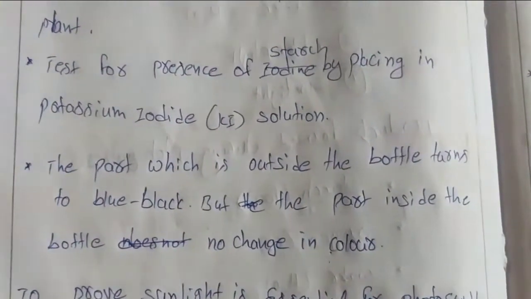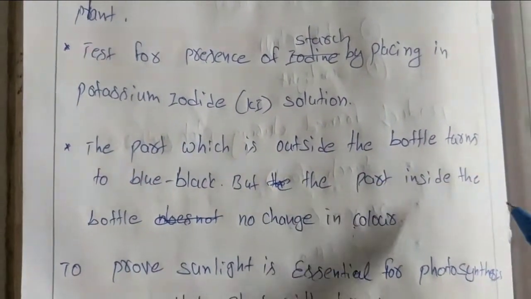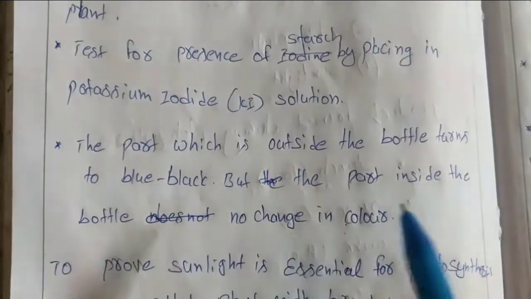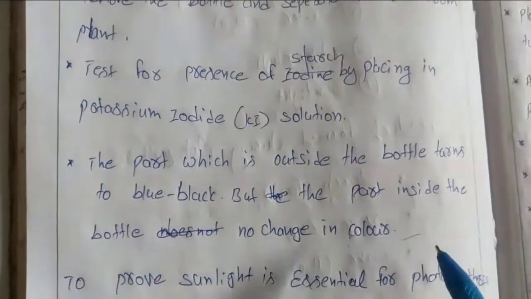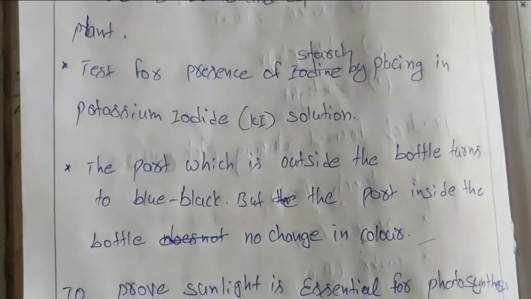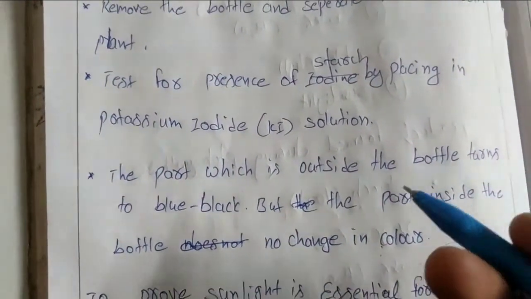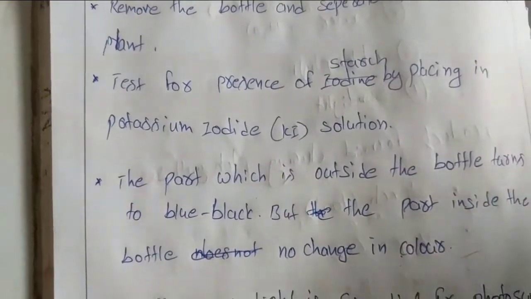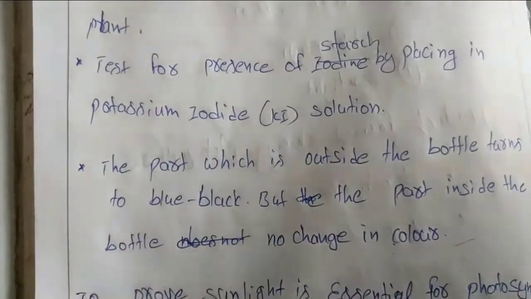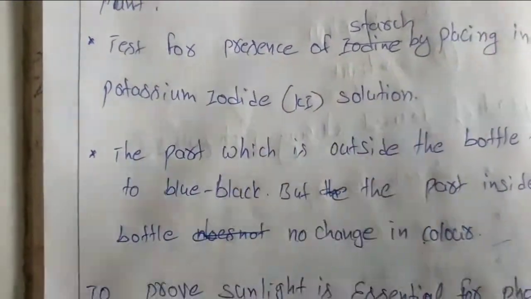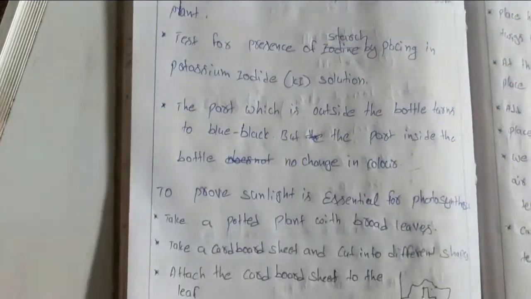Why? The part outside the bottle gets the same things as the part inside the bottle, except carbon dioxide, because inside the bottle there is potassium hydroxide. Potassium hydroxide absorbs all the carbon dioxide, but outside the leaf gets carbon dioxide. So all the compounds are there except carbon dioxide inside the bottle, and photosynthesis is not taking place inside the bottle. This activity proves that carbon dioxide is essential for photosynthesis.